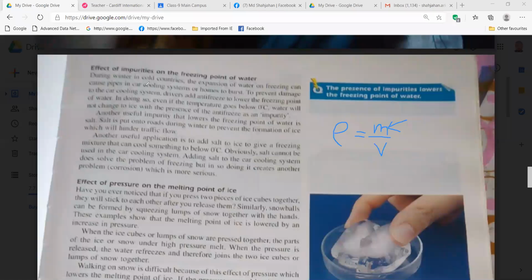And the same reason applies in our house, you can test it in your house. You just keep a bottle of water tightly, you fill the water completely in the bottle, then close the cap and keep it inside the freezer.